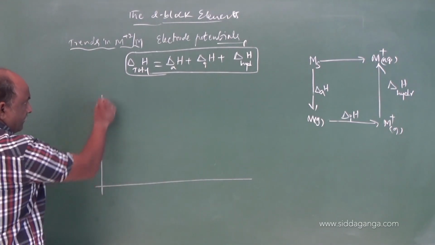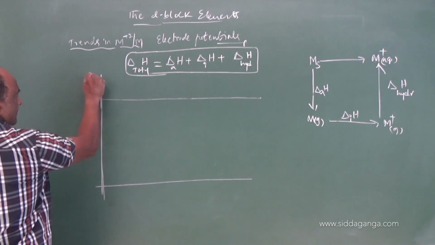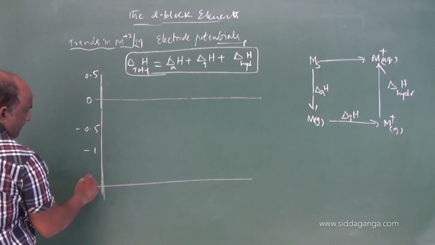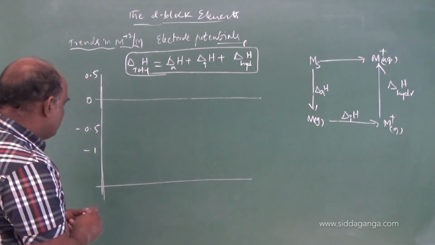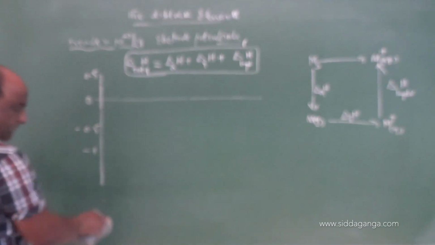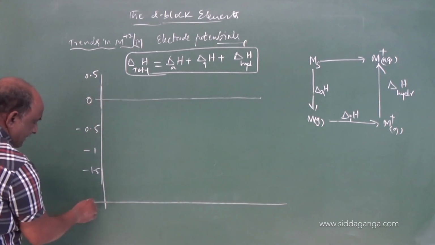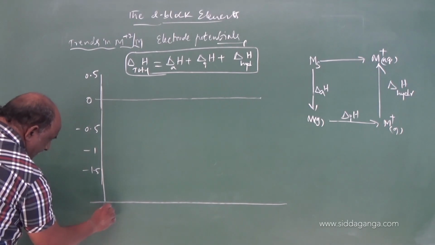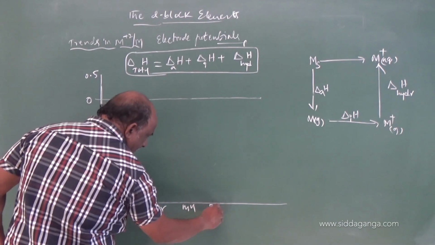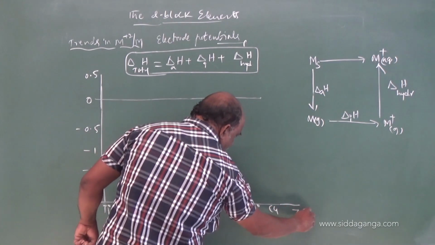According to this graph, imagine the axis with 0, 0.5, minus 1, minus 1.5, and the elements are titanium, vanadium, chromium, manganese, iron, cobalt, nickel, copper, and finally zinc.